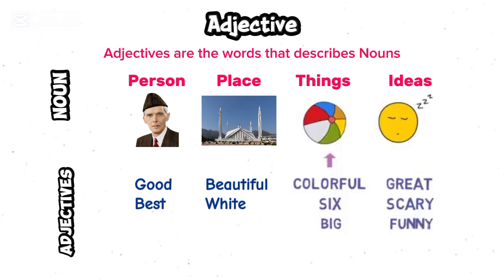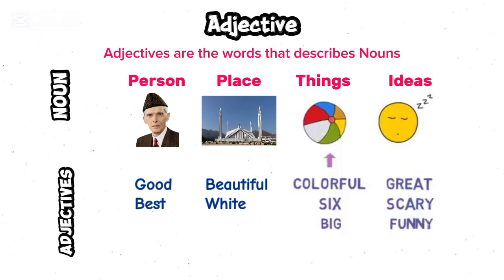For example, in the case of Qaid-e-Azam, what are the things and qualities that you think about Qaid-e-Azam? So Qaid-e-Azam was a good person and Qaid-e-Azam was the best leader. Here the words good and best describe Qaid-e-Azam as a person. So the words that describe a noun or a person are called adjectives. So the words good and best are adjectives.